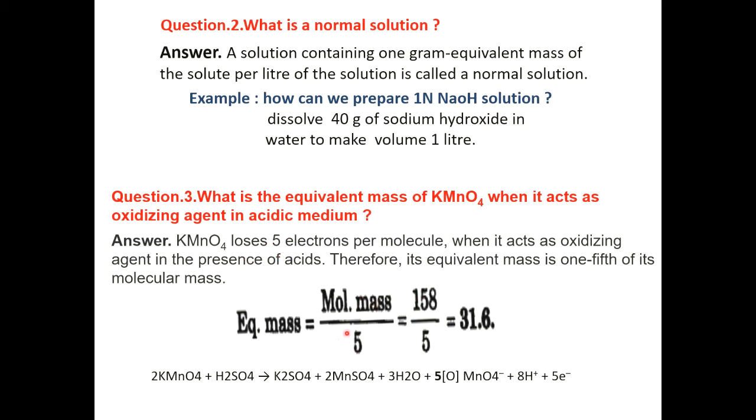So molecular mass divided by 5, and its equivalent mass is equal to 31.6. Then KMnO4 in the presence of acid is converted into this, with 5 electrons. So this is how to find the equivalent mass of KMnO4 when it acts as an oxidizing agent.